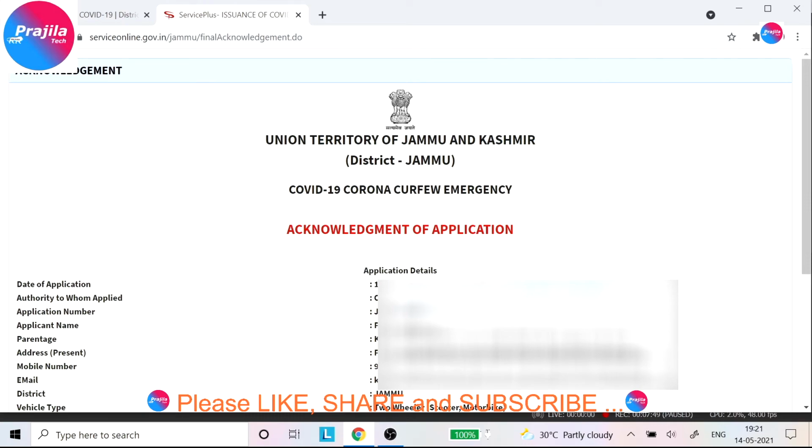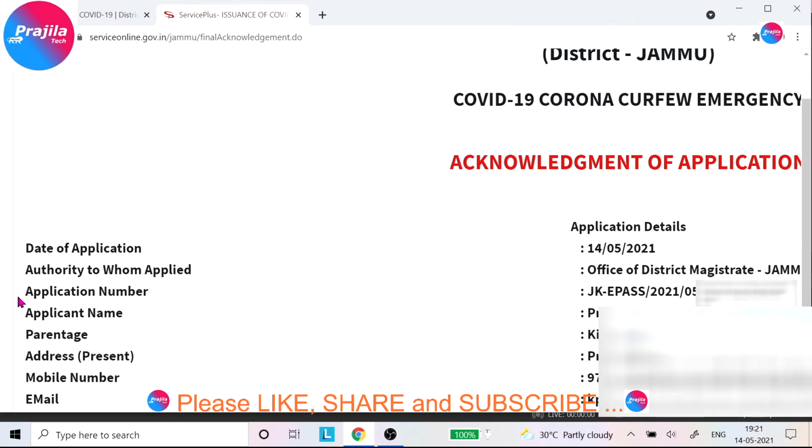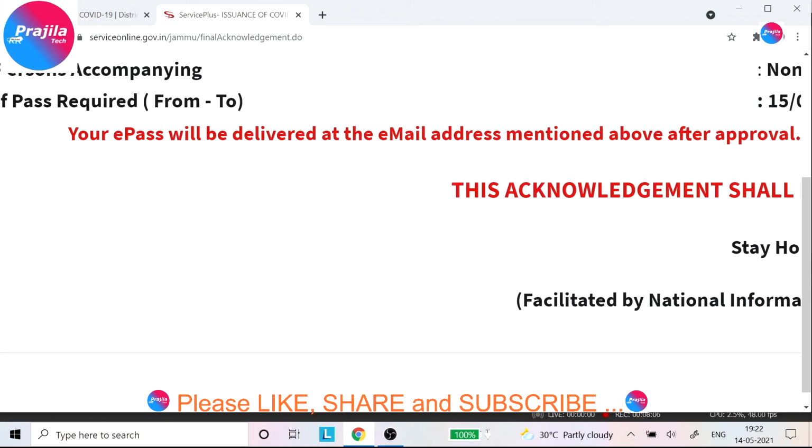So you get something like this. This is your acknowledgement of application. You can see that it is mentioned as acknowledgement. And if you scroll down, you can see the details. That means your application details, your name, your address, your mobile number, email, and also your application number is there. You can note down this. Okay, you will not see it anywhere. You can note down this, write it down or take a screenshot.